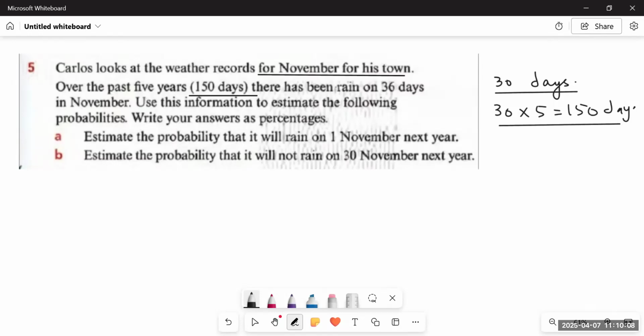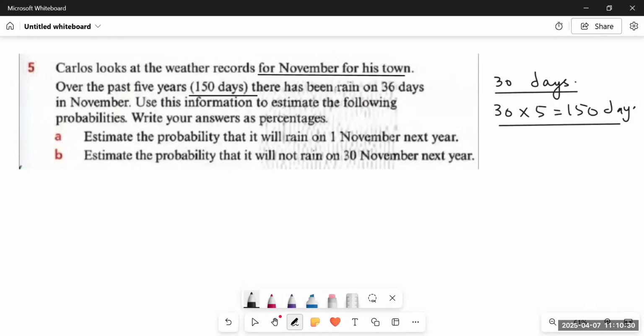So for 150 days, an experiment has been carried out, and they're telling us there has been rain on only 36 days out of 150 days. In these 150 days, rain has been experienced only 36 times. Use this information to estimate the following probabilities. Write your answers as percentages.